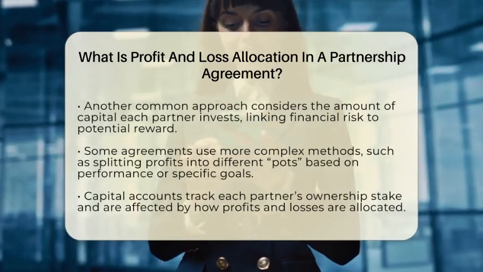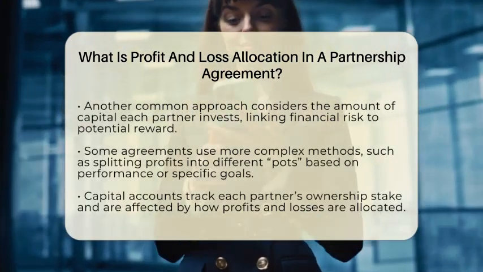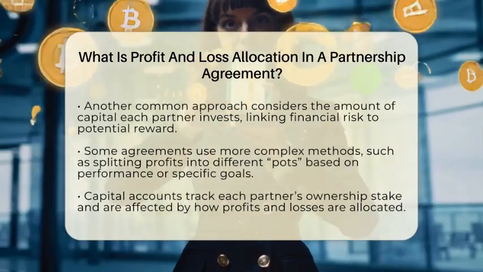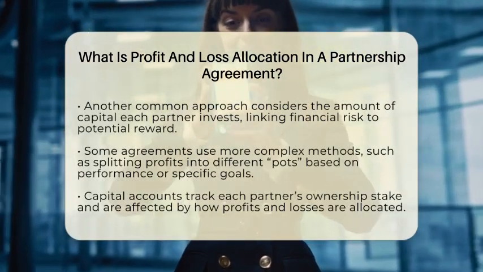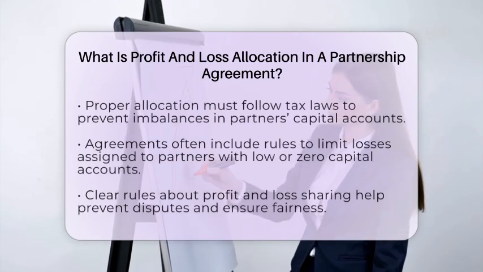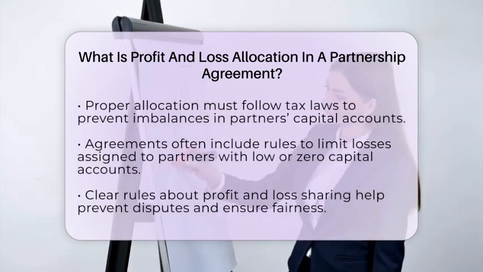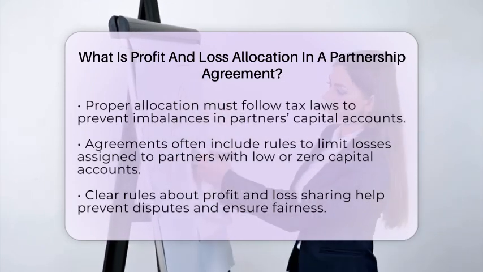Some partnership agreements use more complex methods. For example, they might split profits into different parts or pots. One pot could be shared equally, while another might be divided based on individual performance or sales. This can motivate partners to work harder or meet specific goals.